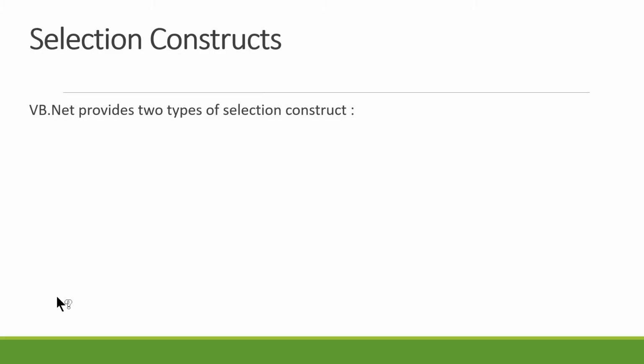In VB.NET, we have two different categories of selection construct. One is the if statement. The second one is the select case statement. This we will be seeing in the next video. The select case statement is also called the multiple branching statement.